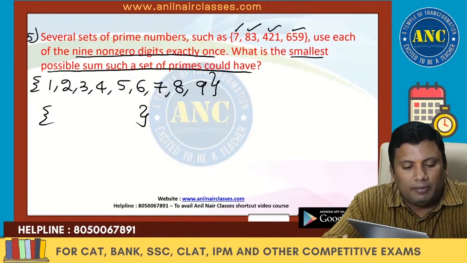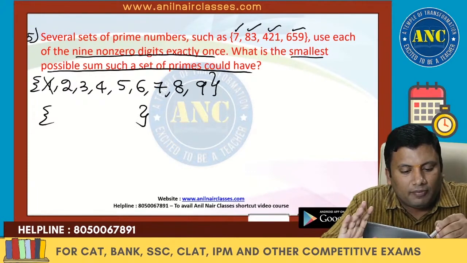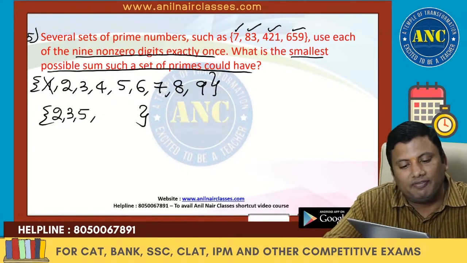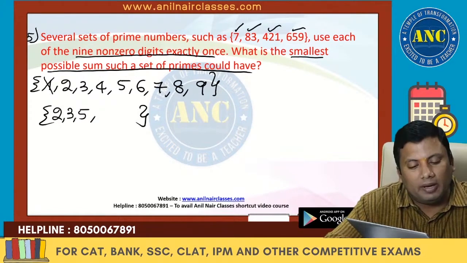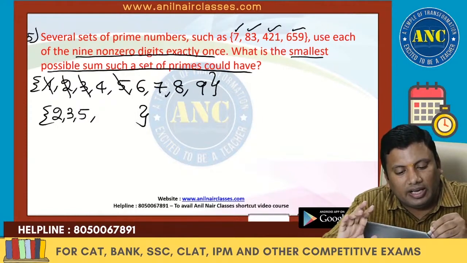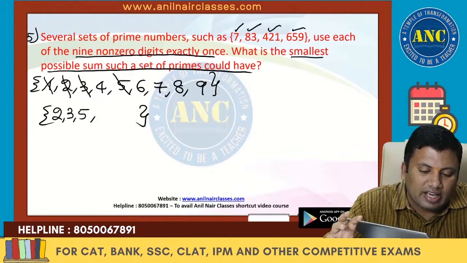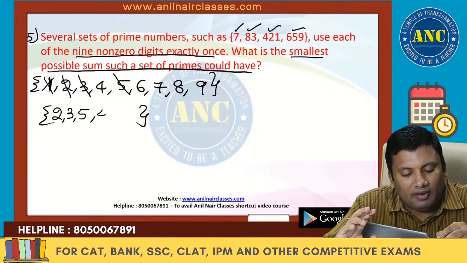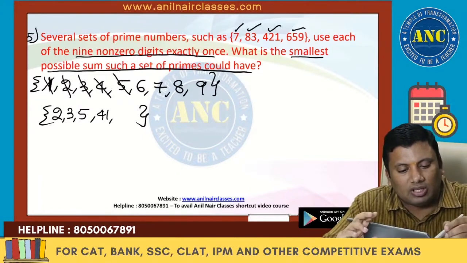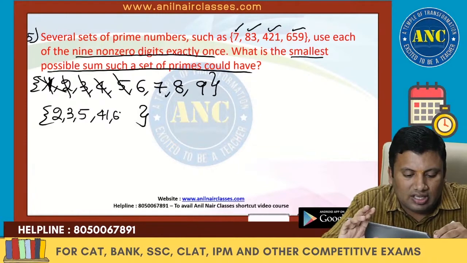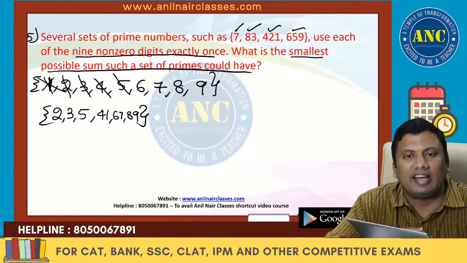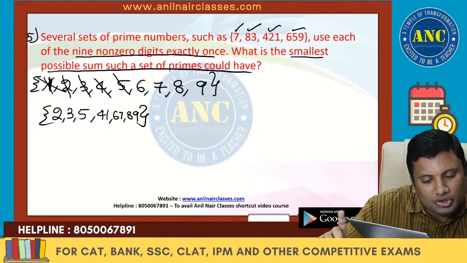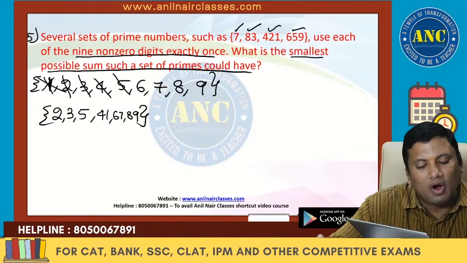So 1 is not prime, right? Now first I will take 2, 3 and 5, because every element in the set should be a prime number. Next I have to form prime numbers. Suppose 1 is there, 4 is there, 41, it is a prime number. These both are used exactly once. Next one, 67 is there, prime number. 89 is there, it is a prime number. Are you all with me? So all the digits are used: 1, 2, 3, 4, 5, 6, 7, 8, 9.